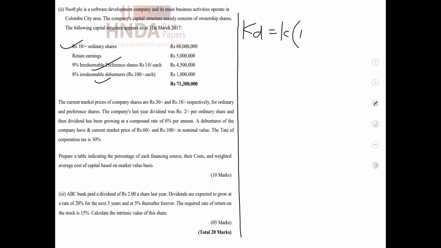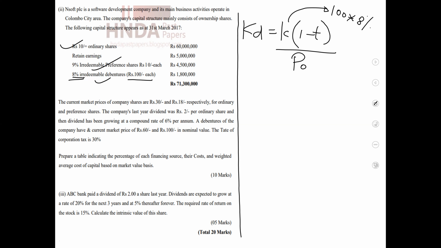K into 1 minus T, divided by P0. Here K is the interest payment, 8% for 100. That means K is 100 into 8%, so 8 rupees interest we are going to pay as a firm to that debenture holder.